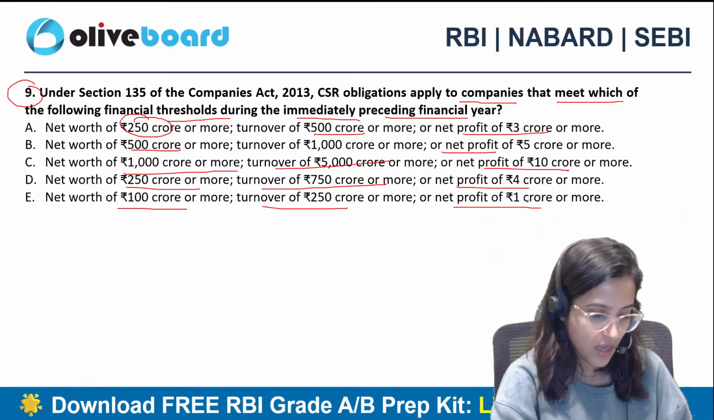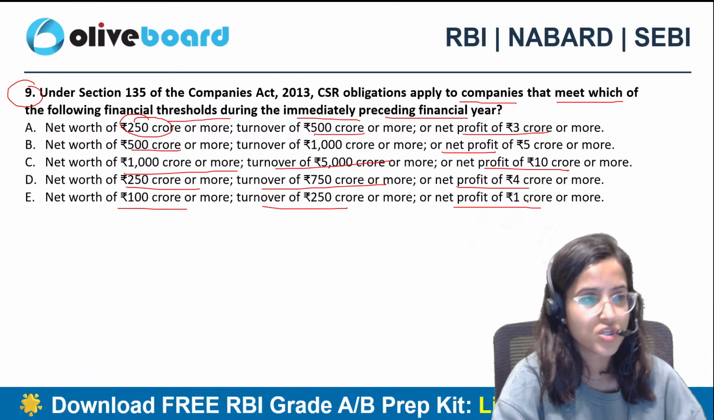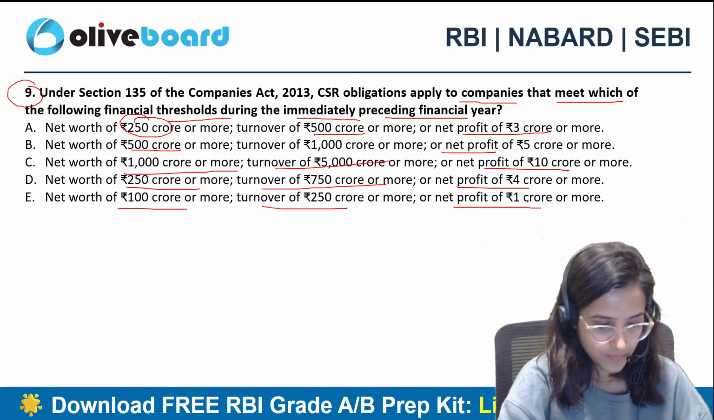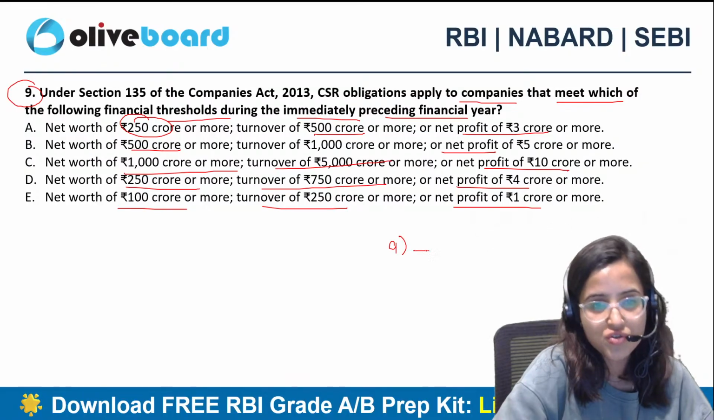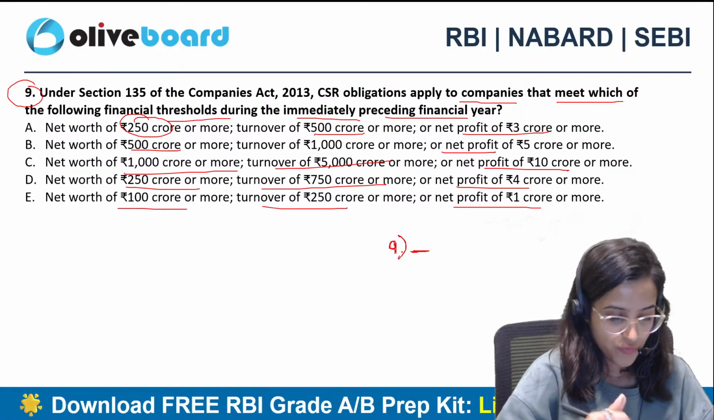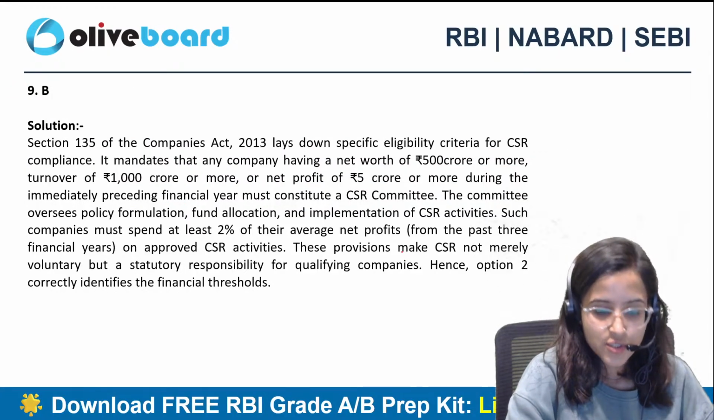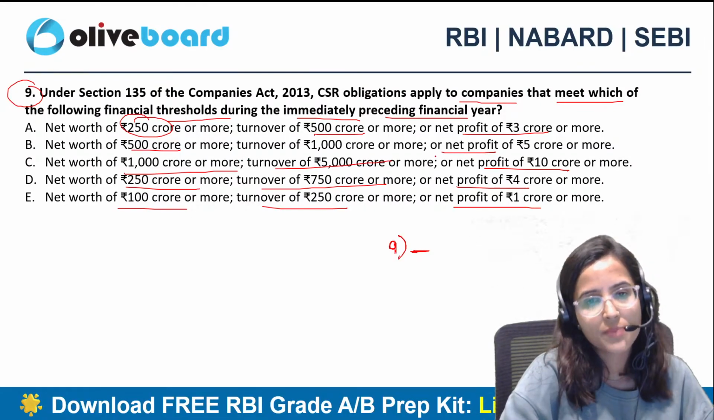What is the correct answer for this question? Quickly give me the answer, all of you. Okay, what is the correct answer for question number 9? Adi, please mention the number of the question also. For example, I'm asking about the ninth question, so just write down 9, because a lot of your messages are being confused. So Adi is saying B. The correct answer is B. Absolutely correct. Net worth 500 crore or more, turnover 1000 crore or more, net profit 5 crore.